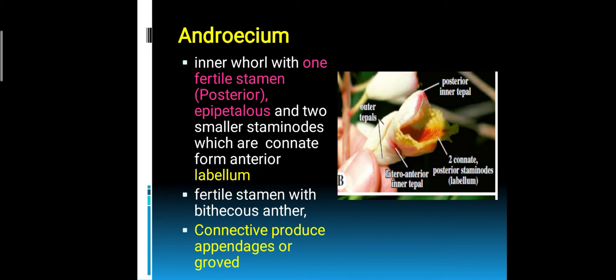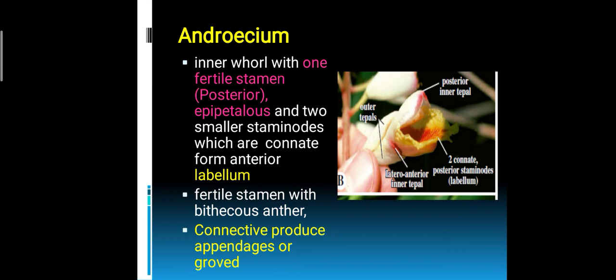In the picture you can see the 2 connate posterior staminodes, that is the labellum, and the posterior inner tepal, and also you can see the anterior inner tepal, etc. So only one fertile stamen is present; all others are modified into staminodes. Staminodes are petaloid. The largest staminode, the anterior one in the inner whorl, is known as the labellum, and the other one is the fertile stamen with the anther.